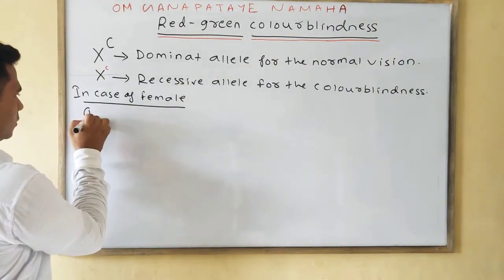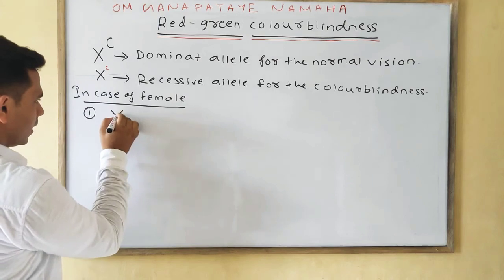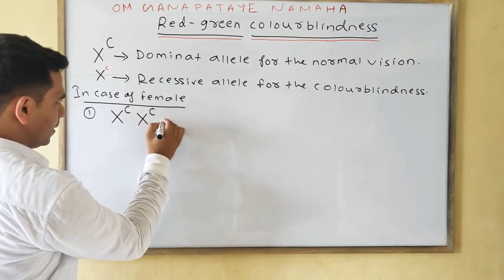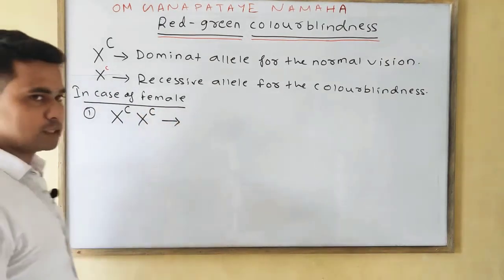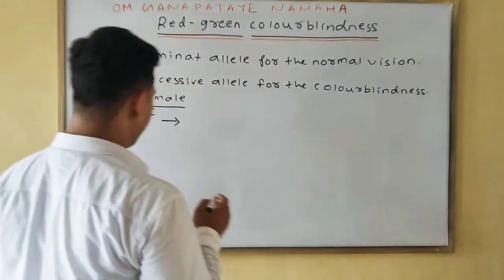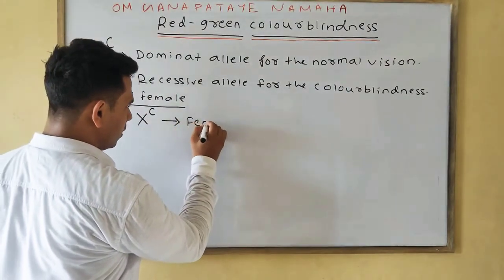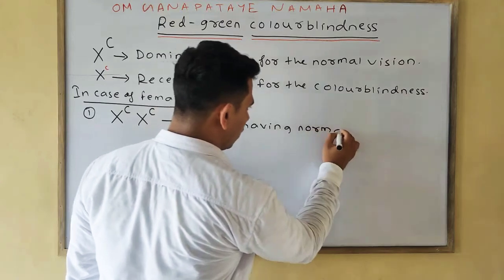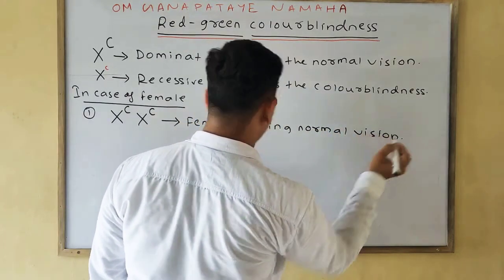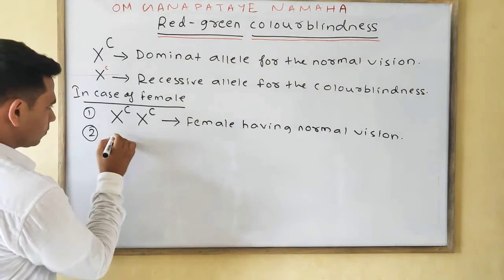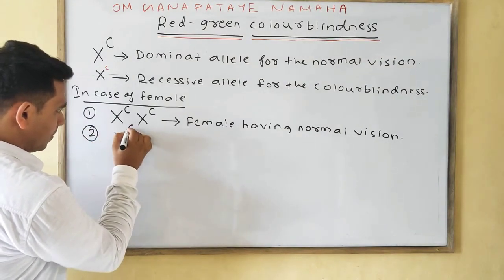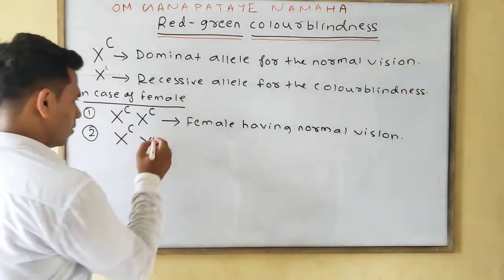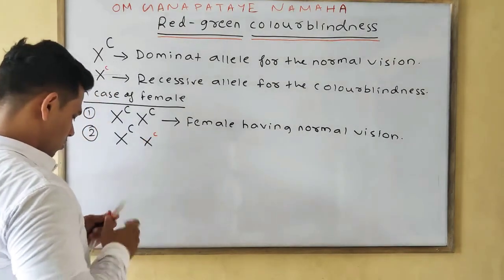Okay. First condition is, listen, see carefully, if it is X capital C, X capital C, then this female is your normal female. Or we can say the female having normal vision. Okay. Second condition, capital C, X, small c.